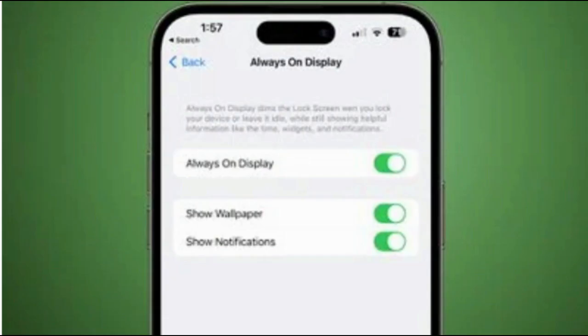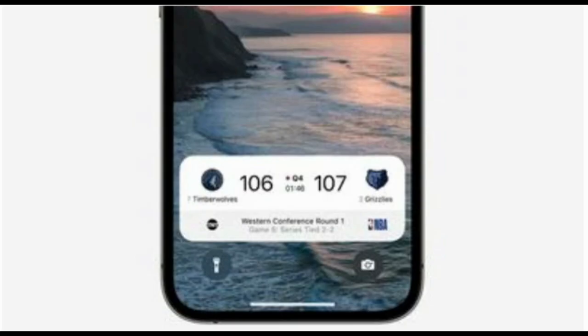New always-on display options. Starting with iOS 16.2, you can hide the wallpaper and notifications in always-on display mode on the iPhone 14 Pro and iPhone 14 Pro Max. This results in the lock screen having a solid black, minimal appearance in always-on mode, similar to Android. The new Show Wallpaper and Show Notifications toggles are located in the Settings app under Display and Brightness, always on display.